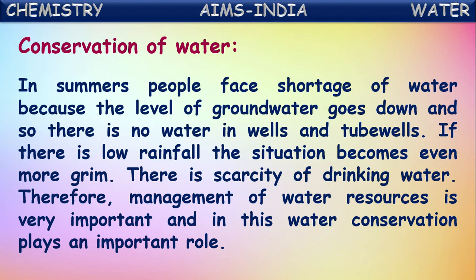If there is low rainfall, the situation becomes even more grim. The land becomes more dry. There will be scarcity even for drinking water also. Therefore, management of water resources is very important, and in this, water conservation plays an important role. So we have to conserve the water. We have to manage the water resources to avoid this scarcity of water. Managing the water to avoid the scarcity of water is called conservation of water.